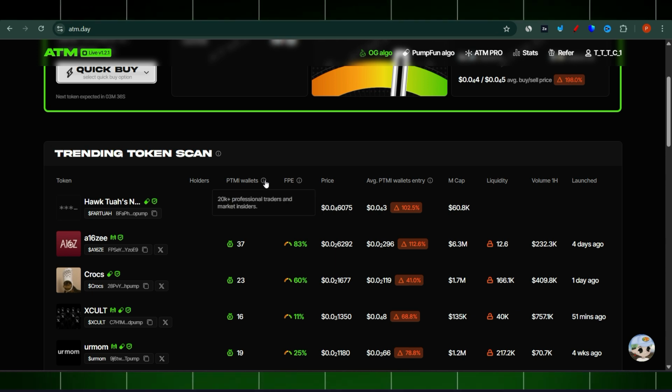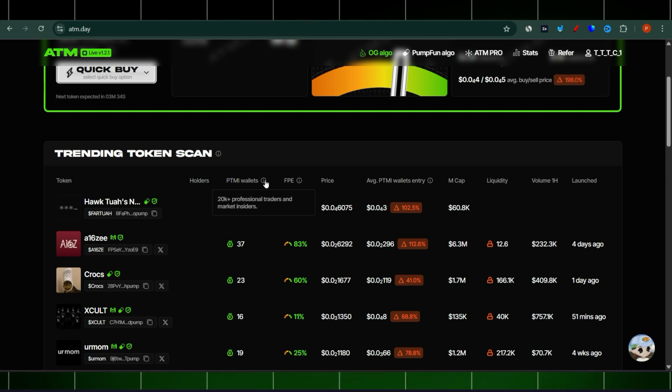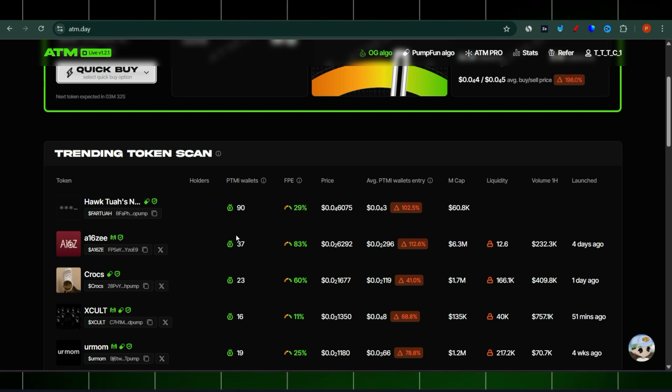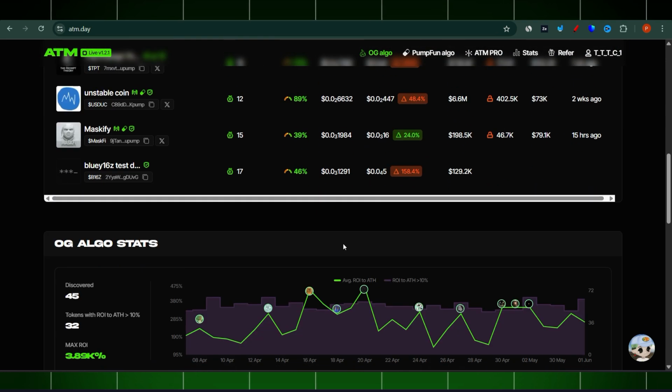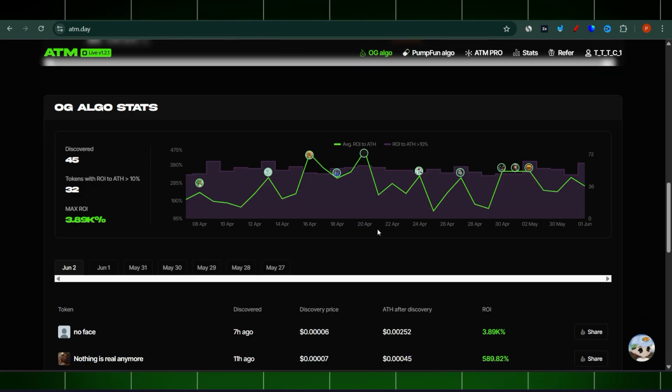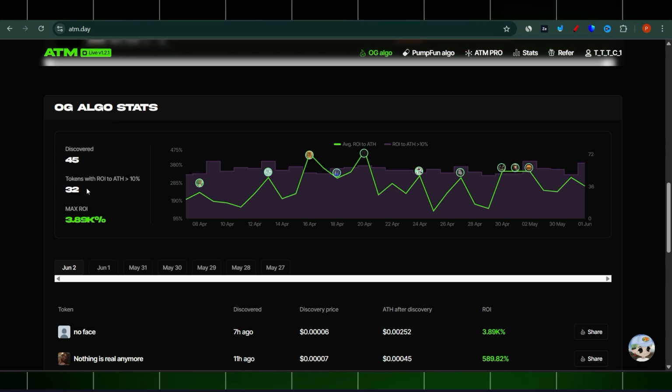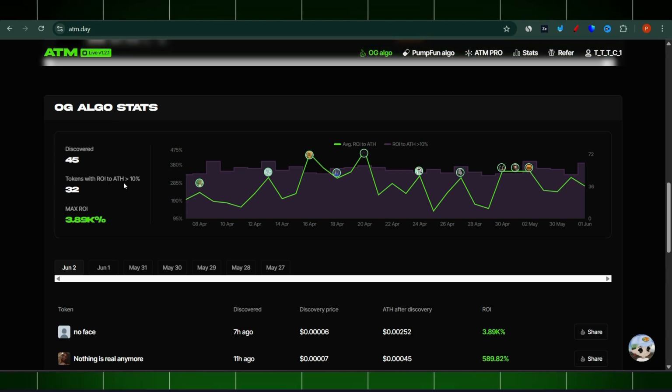20,000 plus professional traders and market insiders, right? And 37 of those are actually inside this coin. So that's why they're establishing which coin might go up and which might go down. OG Algo Stats discovered 45 tokens with ROI at the all-time high of more than 10%, 32 maximum ROI